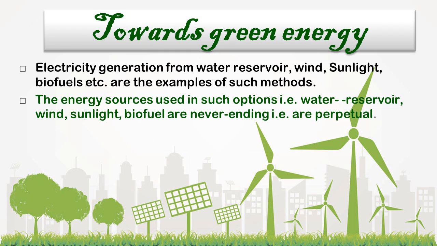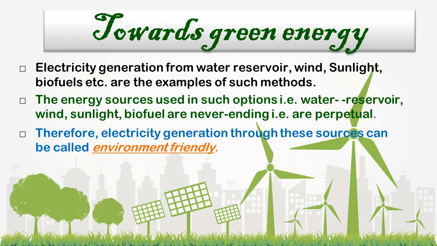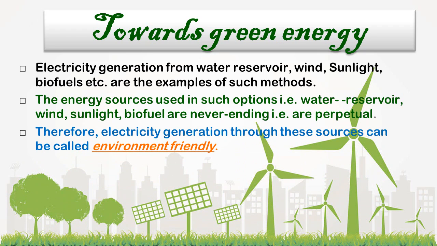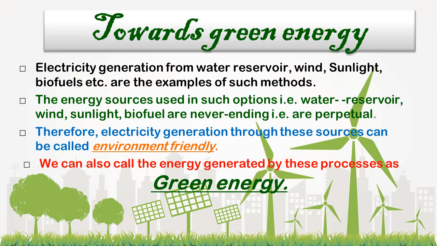Moreover, use of these sources does not lead to the environmental problems which we have discussed in our previous slide. Therefore, electricity generation through these sources can be called environment friendly, and we can also call the energy generated by these processes green energy. Looking at the problems in electricity generation using fuels like coal, natural gas and nuclear fuels, the world is now heading towards environment friendly energy, that is green energy. It is safe for the environment and health also.